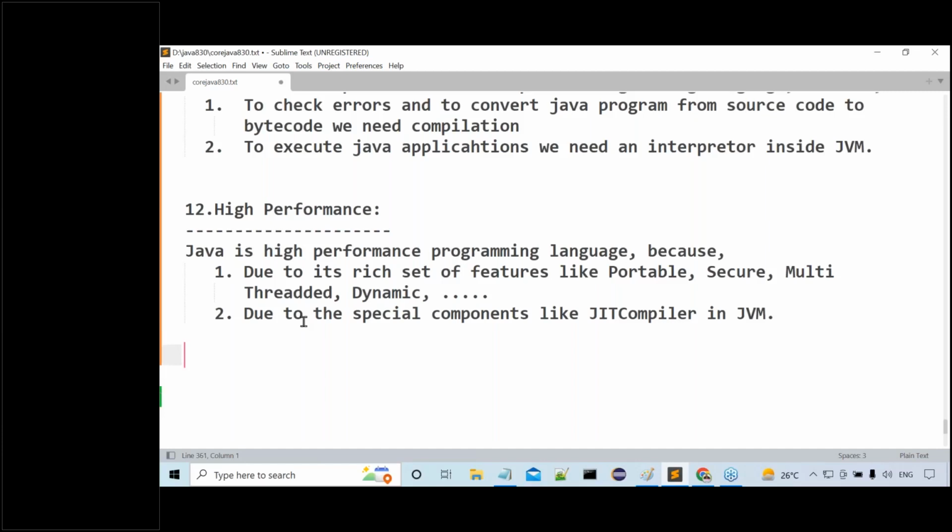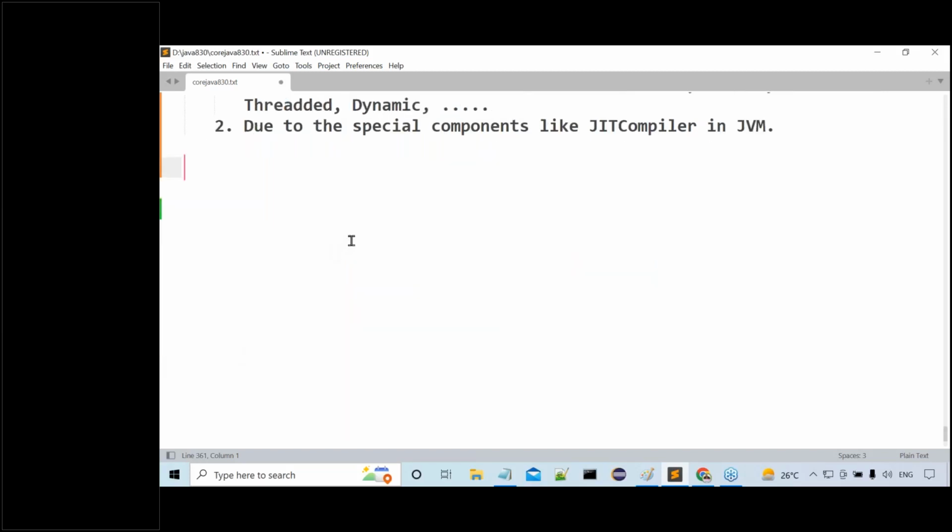If you want to know what Java is in 5 minutes of time, these Java features will cover the total nature of the Java programming language, just theoretically. What is the nature of Java? That we understood clearly. This topic is completed. Next, after completion of this topic, what next?